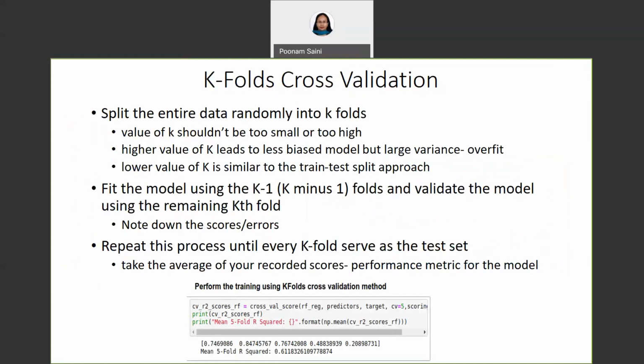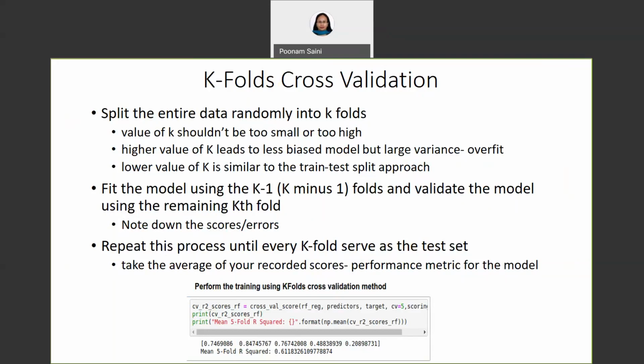because a higher value of k will lead to a less biased model, but when we have less bias, we may have large variance, which might lead to overfitting. Whereas on the other side, when you have lower values of k, it will become similar to your train-test split approach as we have seen before.